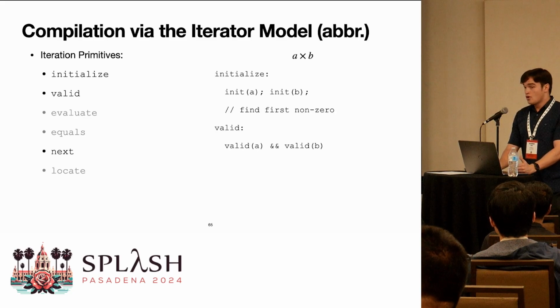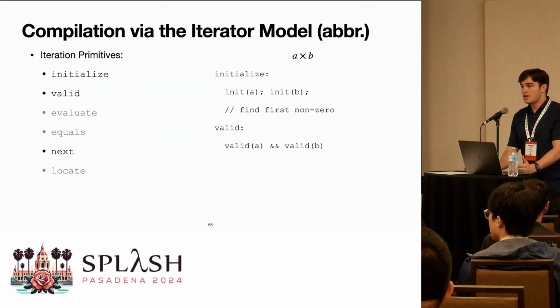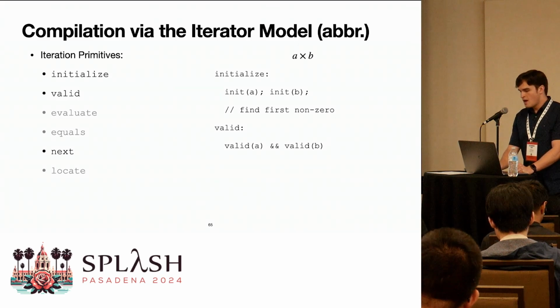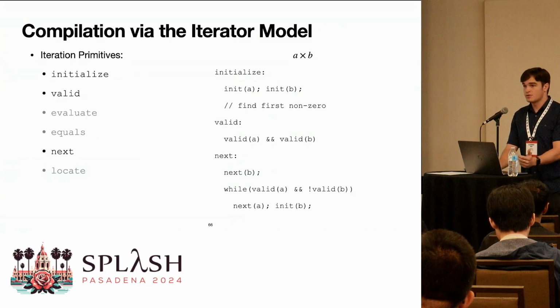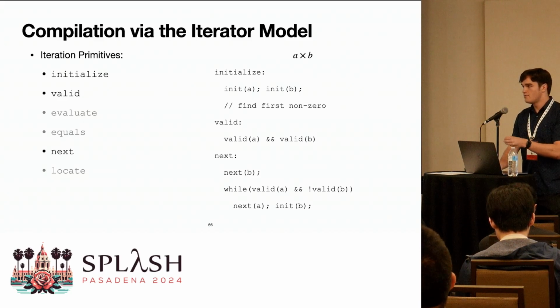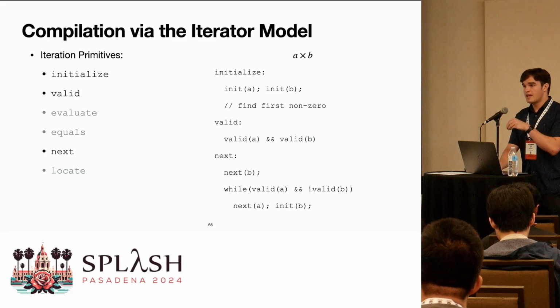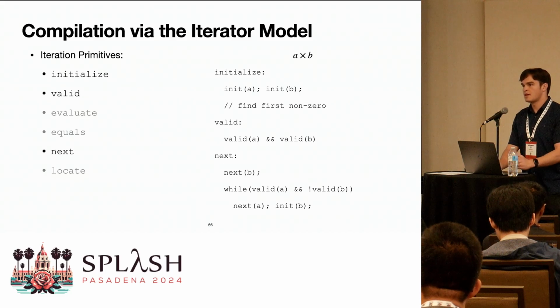Now, how do I know whether or not to keep going? Well, I keep going if A and B are both valid. And how do I get the next non-zero coordinate? Well, it's very similar to how I initialized. I step B forward to get the next value of B, and then if that has stepped B off the edge of being valid, I keep going until I find the next time that B is non-empty.